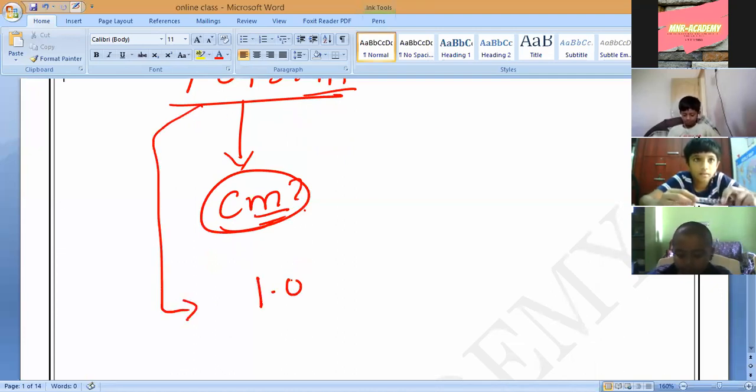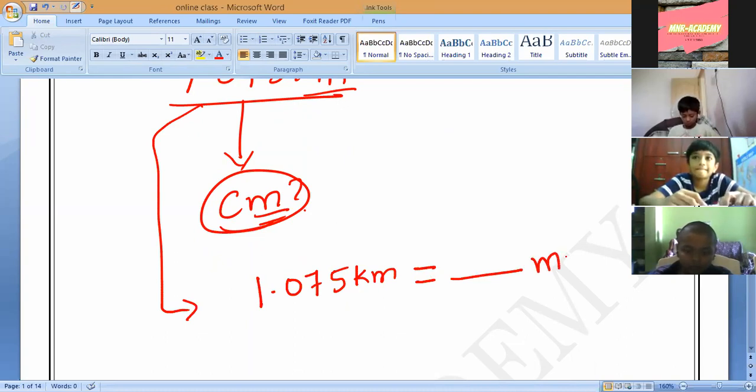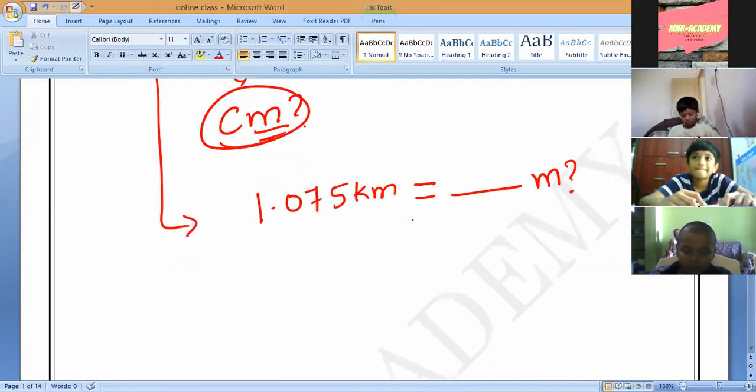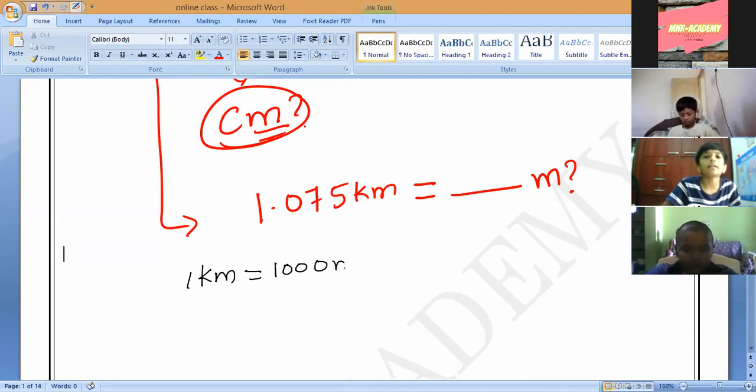So 1.075 kilometers equals... wait, that is wrong, Lohit. Which is equal to 1000, very good, meters, correct? Now, as we know, 1 kilometer equals how many meters? Now, 1 kilometer equals how many meters? 1000 meters, sir. Very good. 1000 meters. So this is what we know.